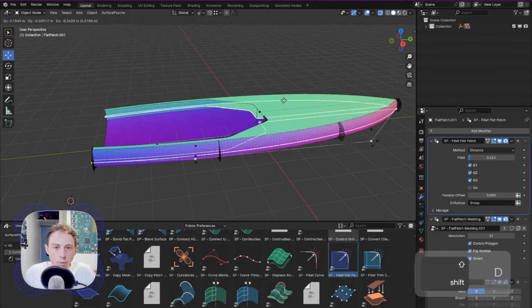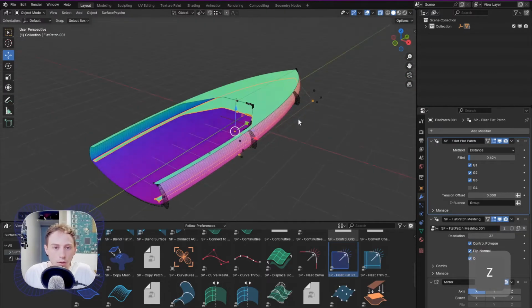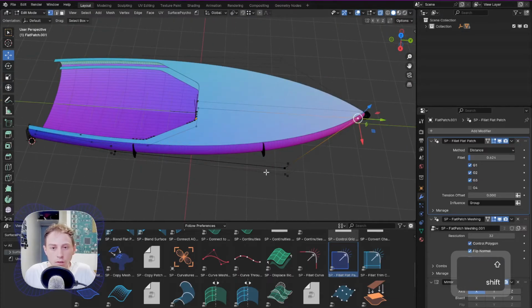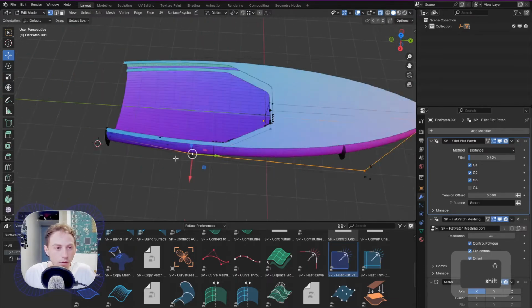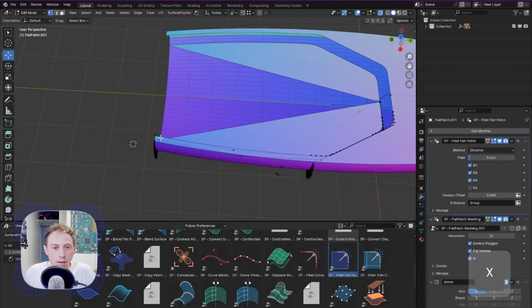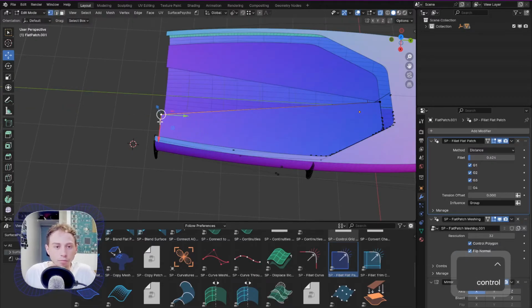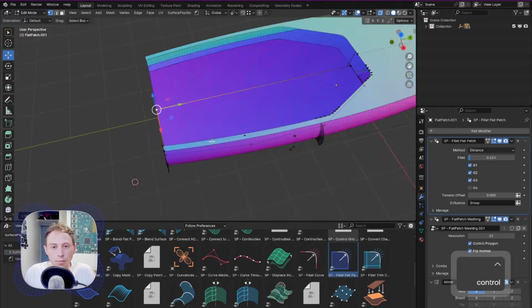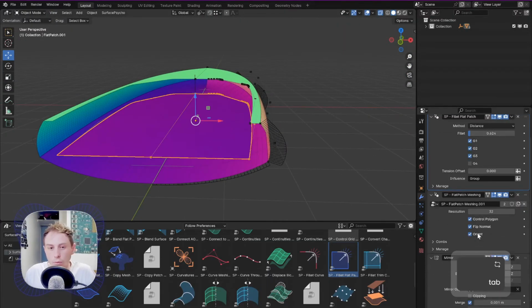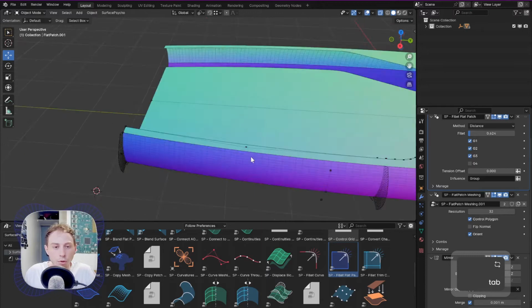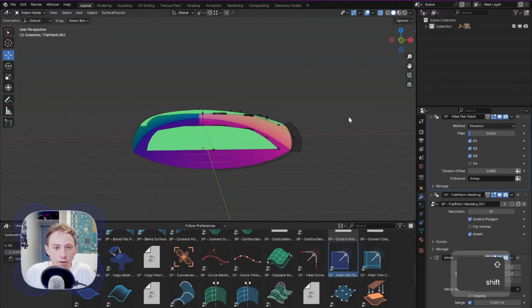We then want to duplicate the top part, delete every point outside, and close it like that with F, and subdivide quickly. We are now making the floor of the boat. We can flip the normal, and we are fine.